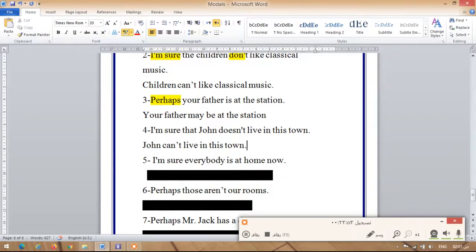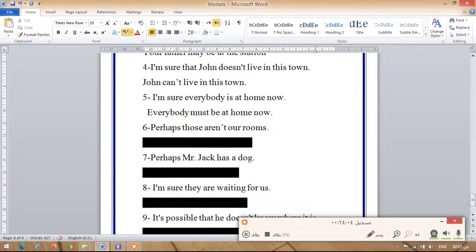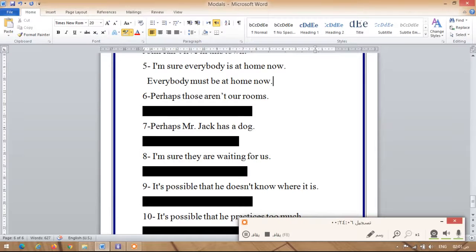And the following one, I'm sure that everybody is at home now. When I'm sure of something, I'm gonna use must. So everybody must be at home now. And perhaps those aren't our rooms. Here, perhaps is maybe, but maybe it's not possible. So I'm gonna say may not. Those may not be our rooms.